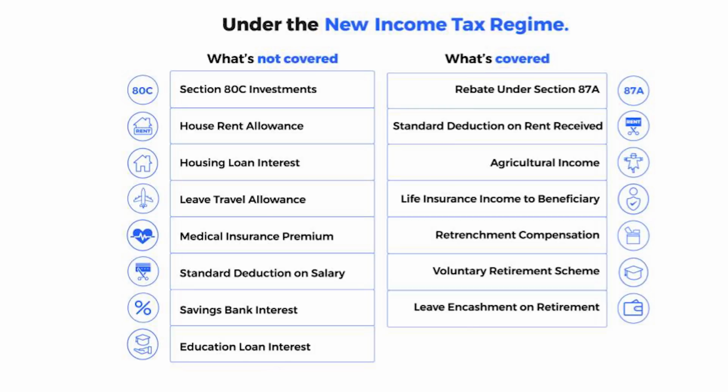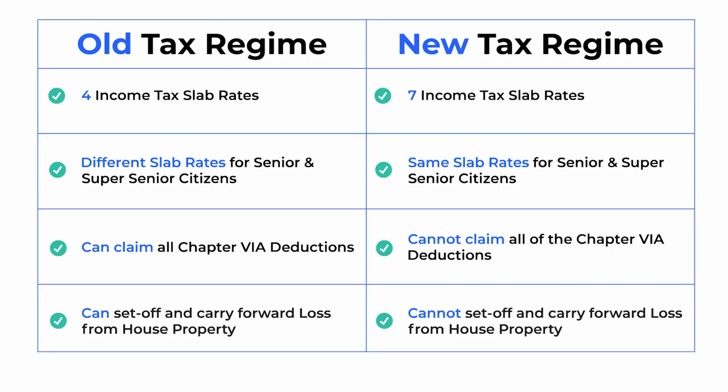However, you need to forego deductions like investment under Section 80C, home loan interest, standard deduction on salary, education loan interest, and so on. Lastly, you can set off and carry forward loss from house property under the old income tax rates. Loss from house property is the interest paid on home loan. Under the new income tax regime, you cannot set off or carry forward loss from house property. To understand the impact better, let's look at certain cases.